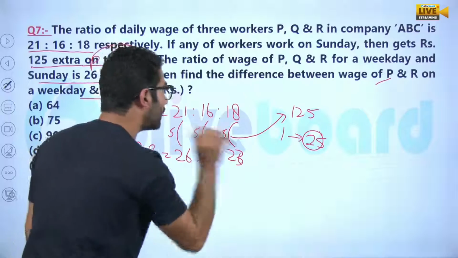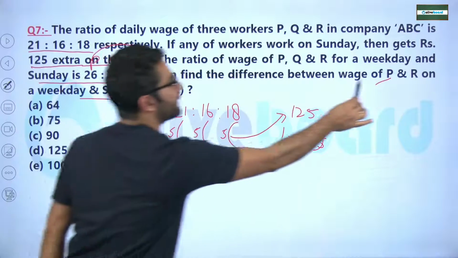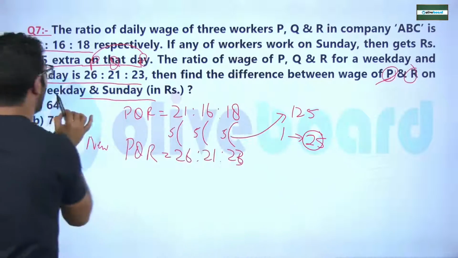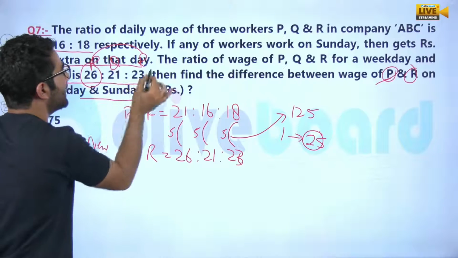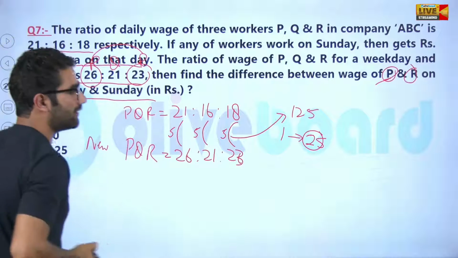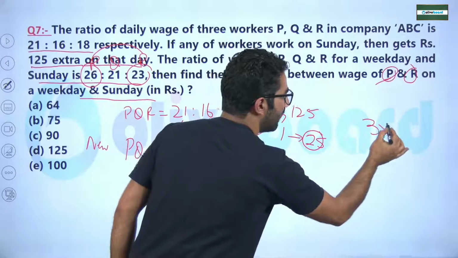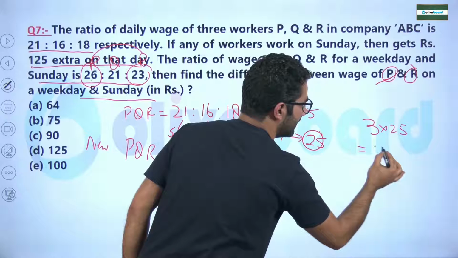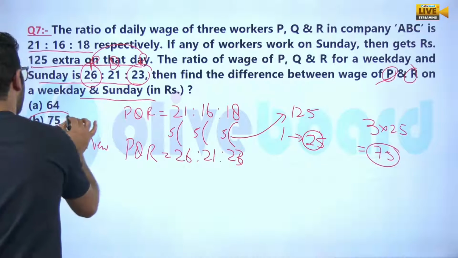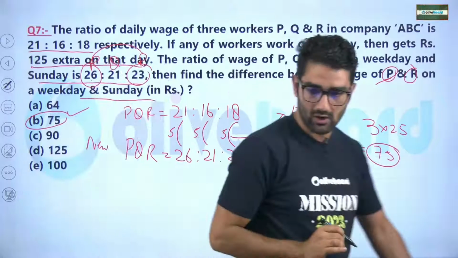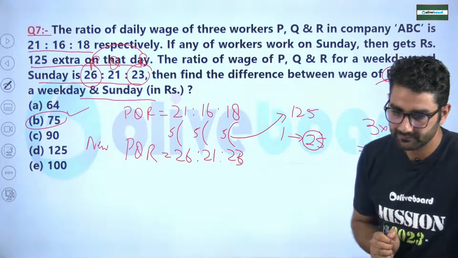Now the question is: what is the difference between P and R on weekend Sunday? What is the difference between their ratios? 26 minus 23, that is 3 ratio, and 1 ratio is 25. So this is 75. This is by the short trick method. I will tell you one more method that is a little bit conventional. Hope it is clear to everyone.